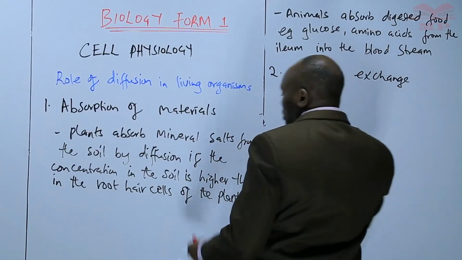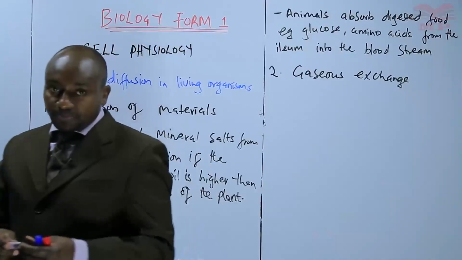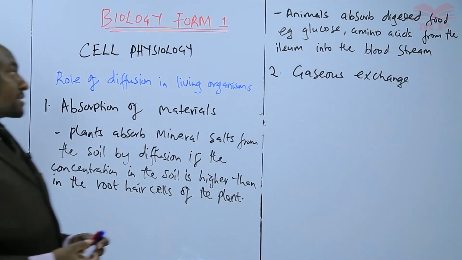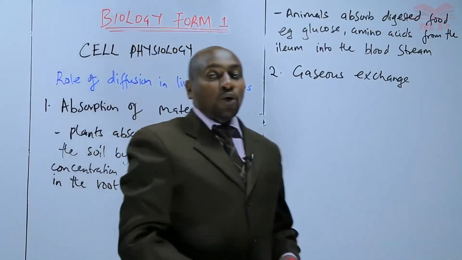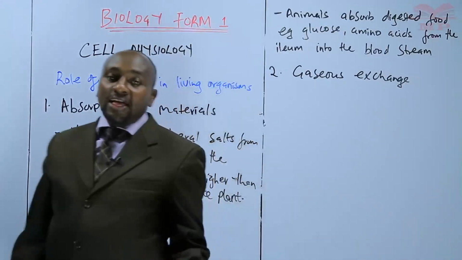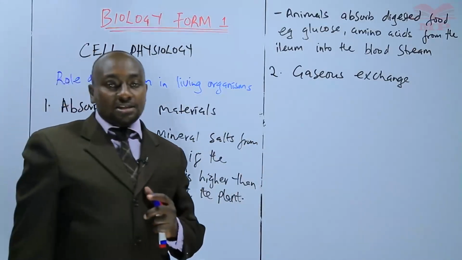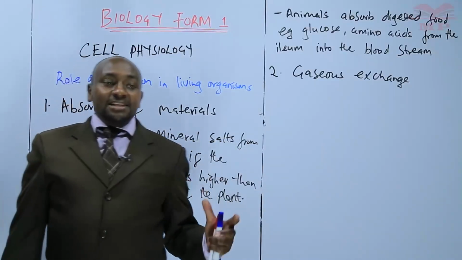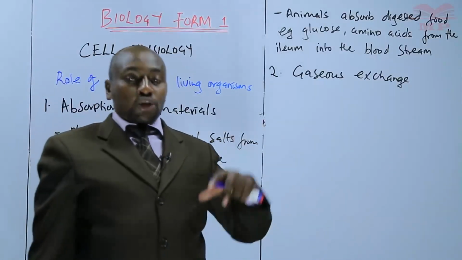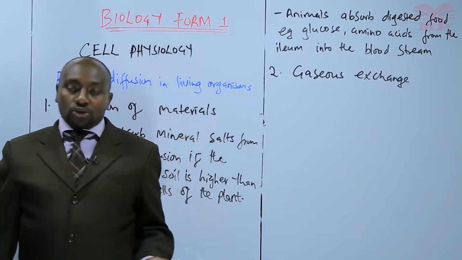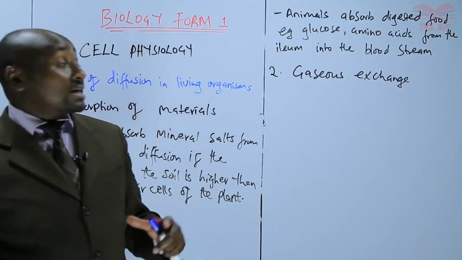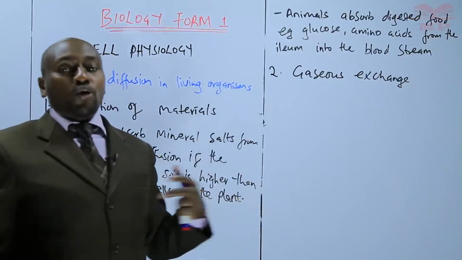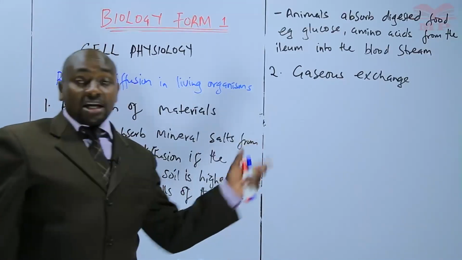The second role of diffusion is with respect to gaseous exchange in plants and animals. That's another process that applies diffusion. For example, plants during the day take in carbon dioxide for photosynthesis, but at night they mainly take in oxygen for respiration. So the taking in of gases, carbon dioxide and oxygen, occurs by diffusion.